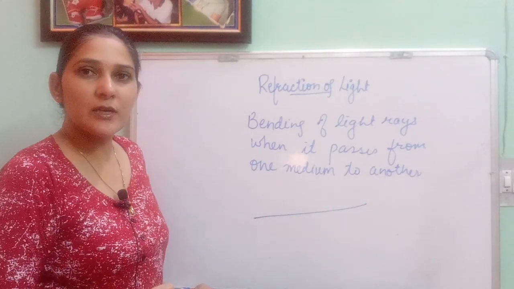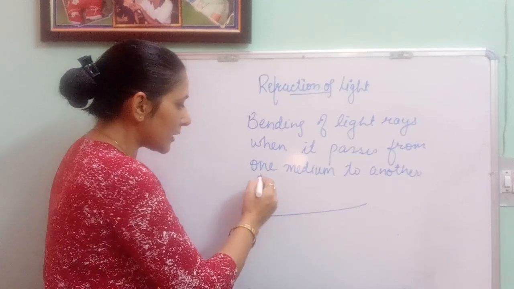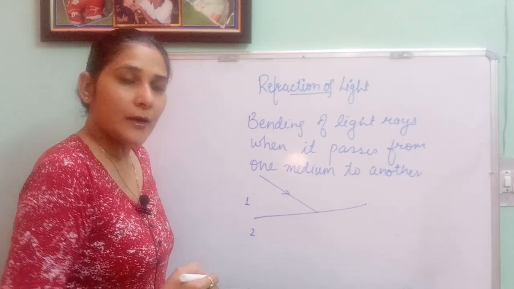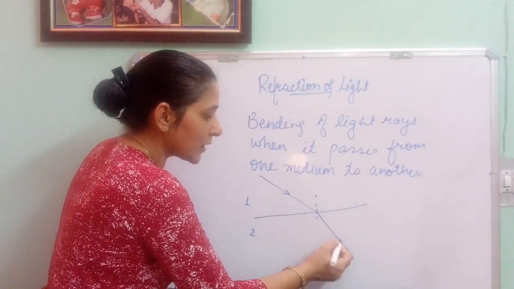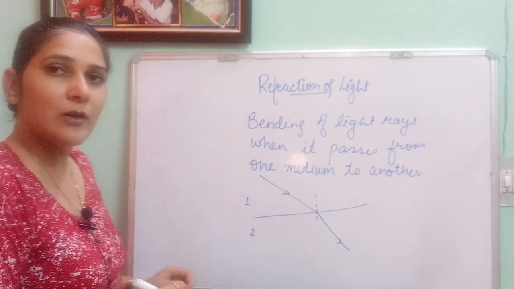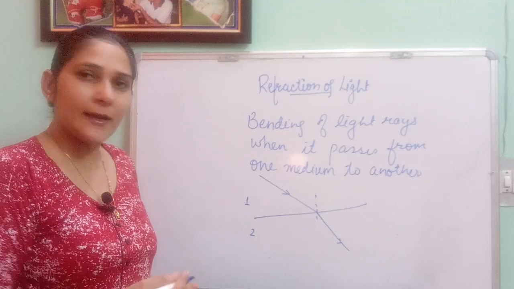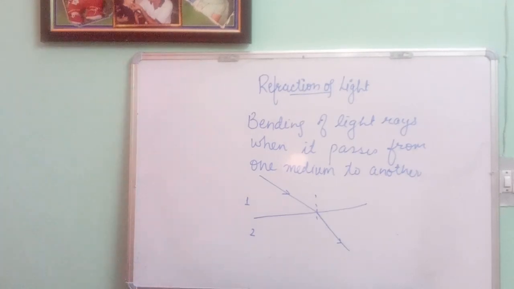Suppose this is the interface separating two media. This is medium 1, this is medium 2. The light rays will strike the interface. This is the incident light ray, and when the light ray moves into another medium, it will seem to bend. Either it will go towards the normal or it will go away from the normal, and this bending of light rays is known as refraction of light.